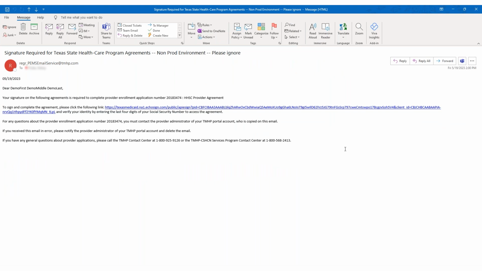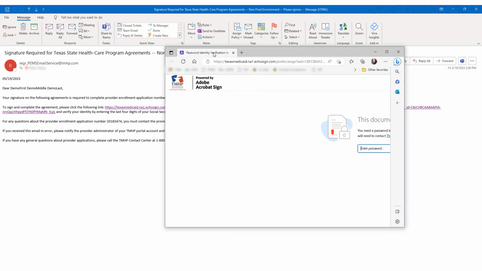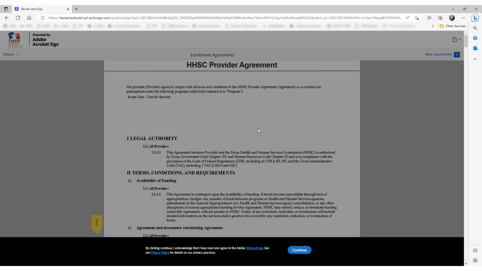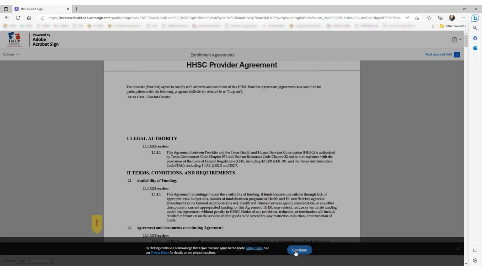You will receive an email from TMHP with a link to the agreement. Click the link to access the HHSC agreement. You will be prompted to enter a security password. The password will be the last 4 digits of the enrolling provider's Social Security number. Once this is entered, follow the prompts within the agreement to e-sign.